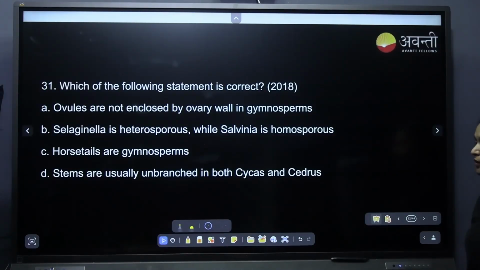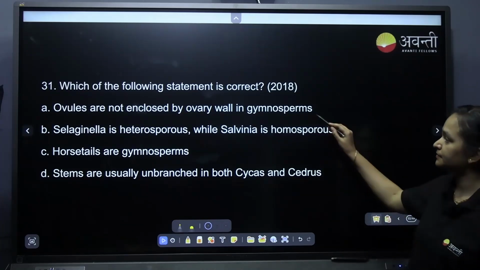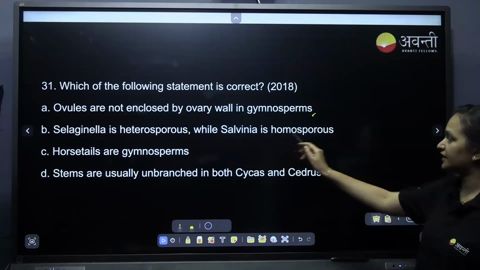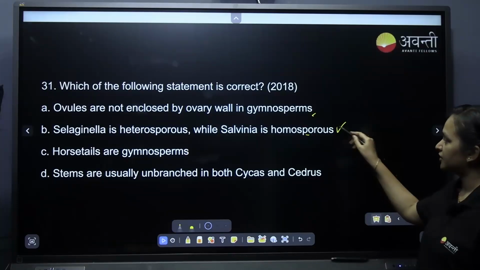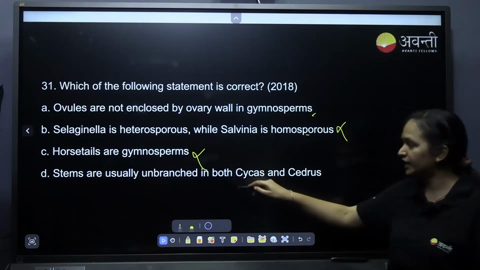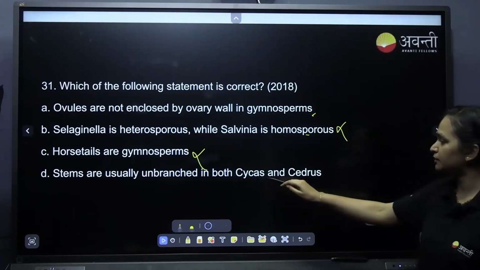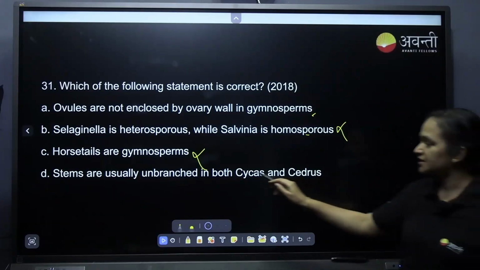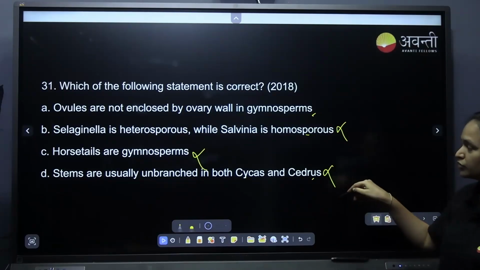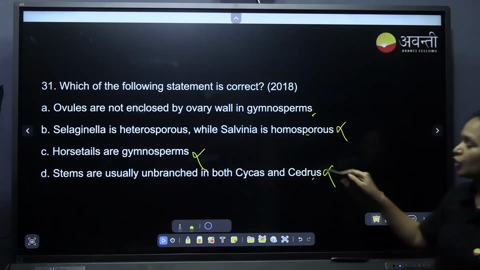Which of the following statements is correct? Ovules are not enclosed by ovary wall in gymnosperm. Selaginella is heterosporous while Salvinia is homosporous. Is it correct? No. Selaginella and Salvinia are pteridophytes. Stems are usually unbranched in both Cycas and Cedrus. In Cycas it is unbranched, in Cedrus it is branched. So this also goes wrong. Option A.